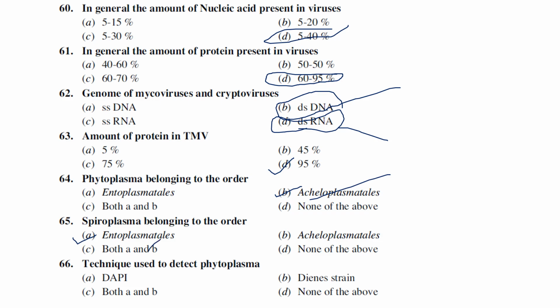Technique used for the detection of phytoplasma. There is a technique called the DAPI technique, and Dienes stain is also used. So probably the answer is both A and B, DAPI and Dienes stain. While staining phytoplasma with DAPI, we get a blue color, I think, and this color is also sometimes asked. So the technique used for the detection of phytoplasma is the DAPI technique, and Dienes stain is also used.